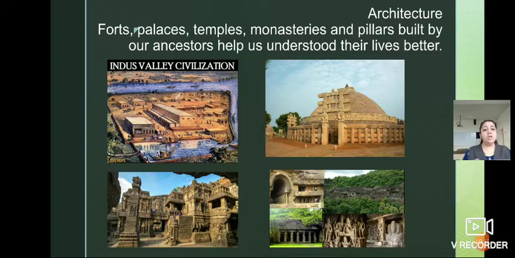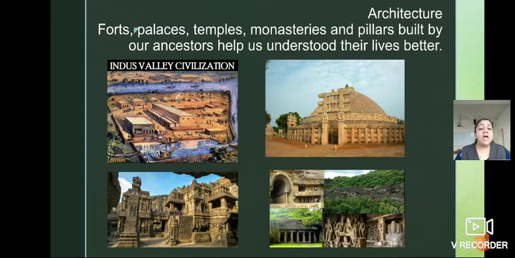Do you know this monk? They live in those monasteries. For example, we can say it as a math, isn't it? Those sadhus, people who serve or worship God, they all live in the monasteries. And pillars built by our ancestors help us understand their lives better.